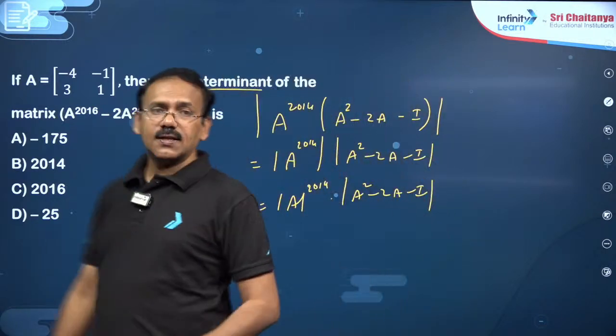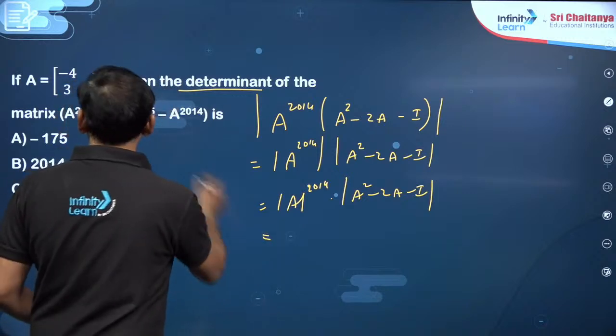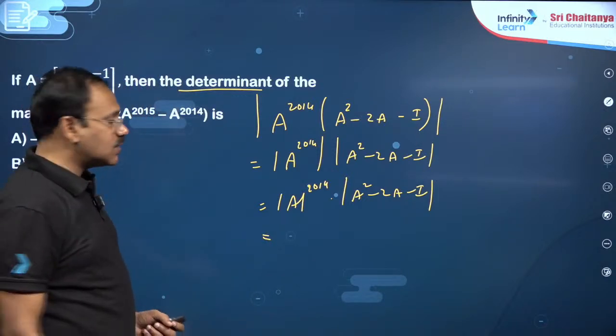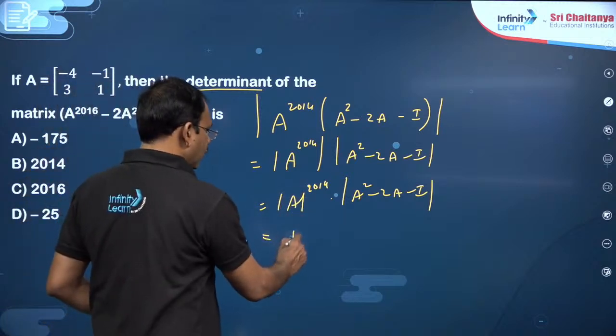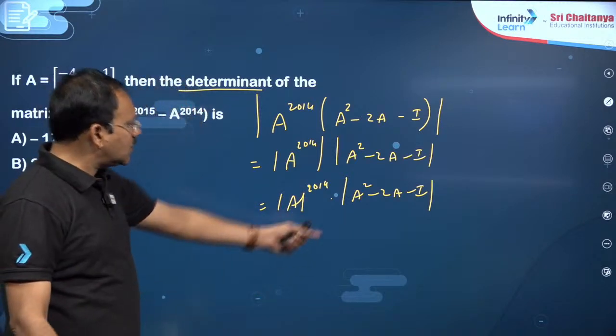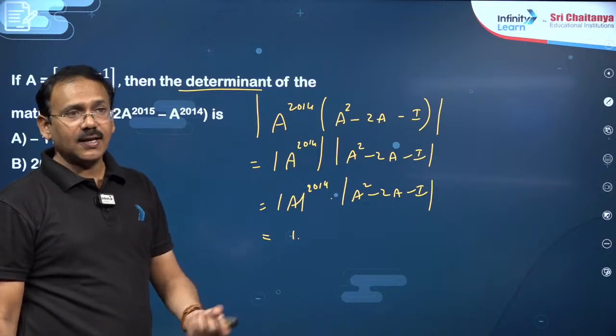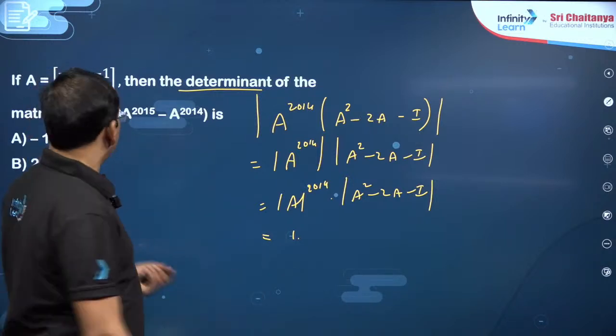Det A is nothing but minus 4 plus 3, which is minus 1, and minus 1 power 2014 is 1.